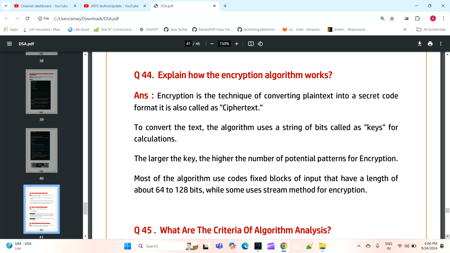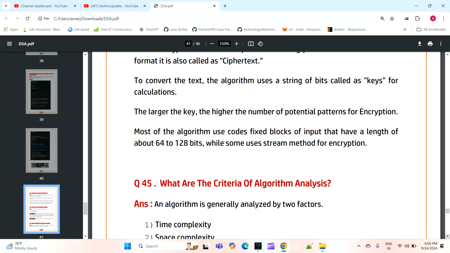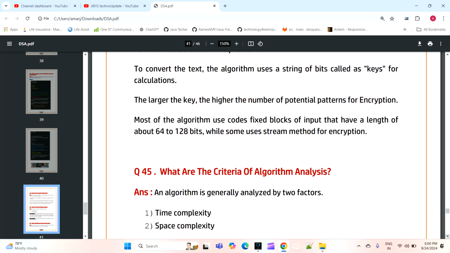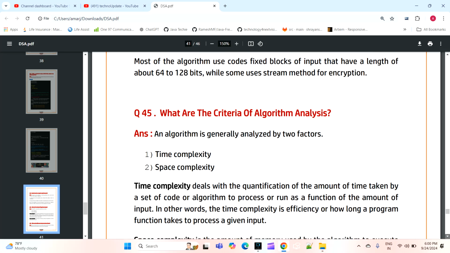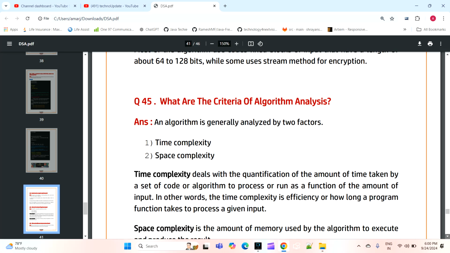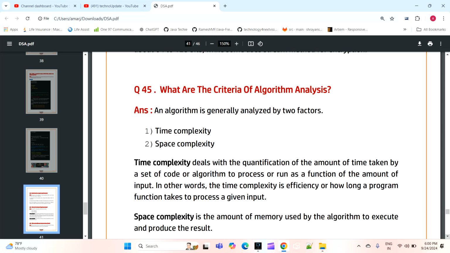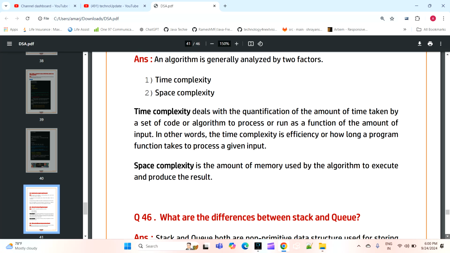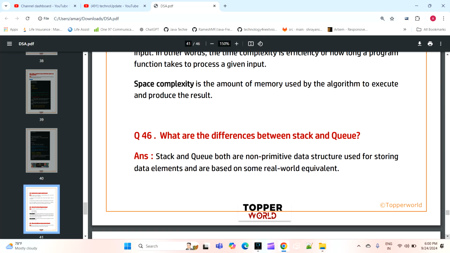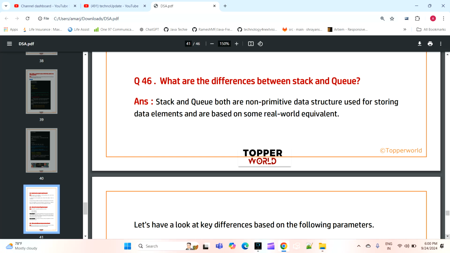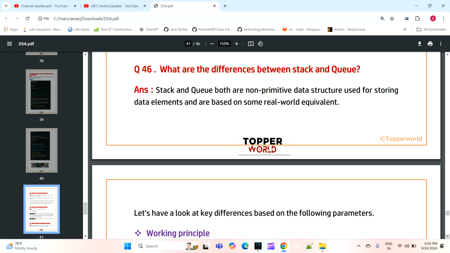Now the next question is explain how encryption algorithms work. What is ciphertext and all, how it will be converted with multiple bytes and all. The next question is what are the criteria of algorithm analysis? Time complexity, space complexity, how we will find which technique will be good, how we will implement, when to consider space complexity, when to consider time complexity and all.